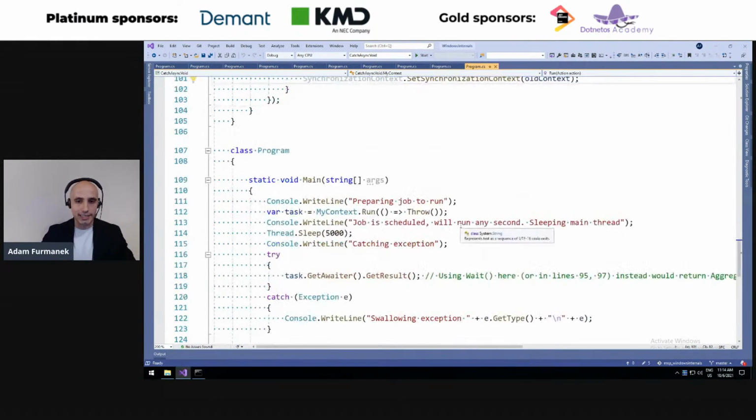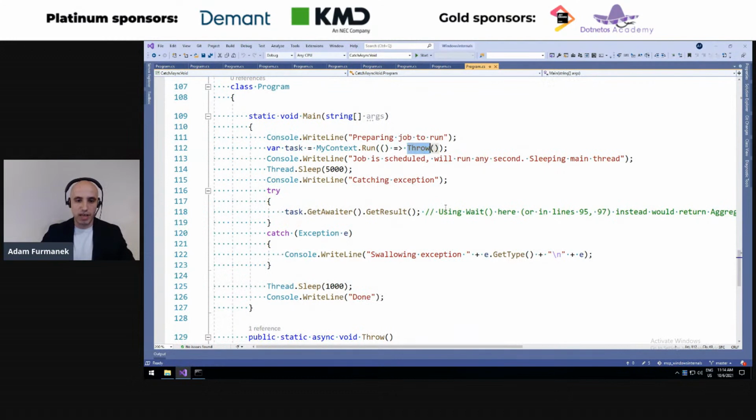So what we do next is, instead of calling this method throw, which as we remember is just an async void method, instead of calling it directly, we ask our context to run this method, and we provide a lambda which will execute it. And now this method myContext.run returns a task. And this task we can actually use to just wait for the method.